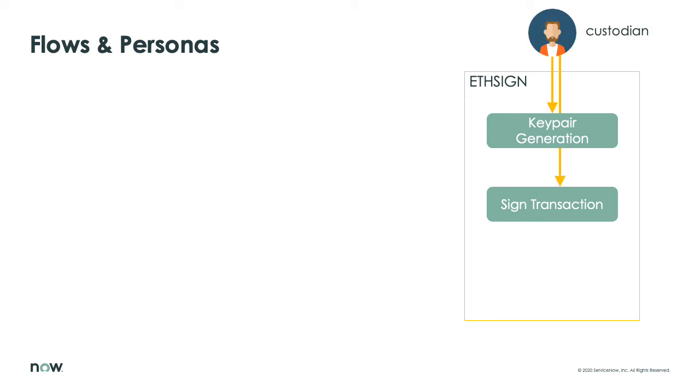We will see how the custodian can create a new key pair on behalf of the user and also how he can test a transaction signature. Remember that he is not expected to interact with the blockchain in any way due to the separation of duties.